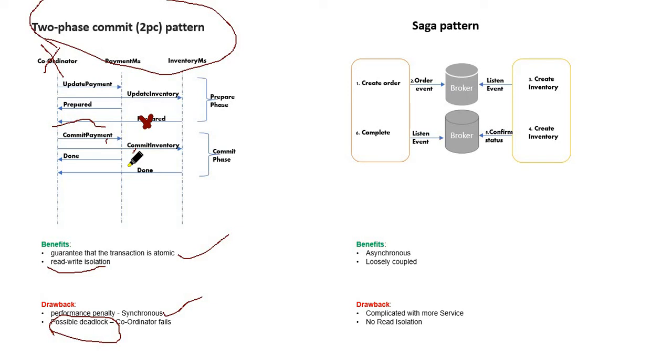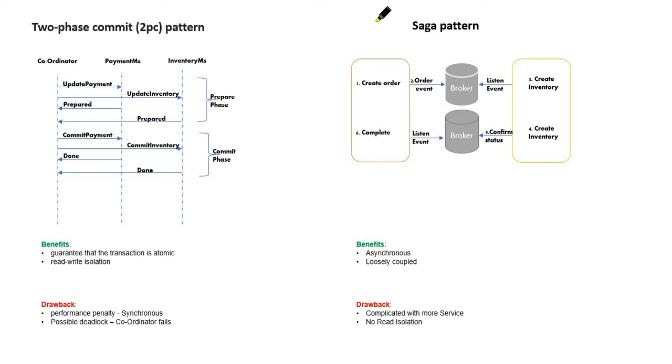Maybe we can apply a solution for this, but these are some of the drawbacks, and we need something to overcome all of them. So the other pattern is called the Saga pattern. It is an event-based pattern. Someone publishes the event, someone listens to that event and acts according to the event.